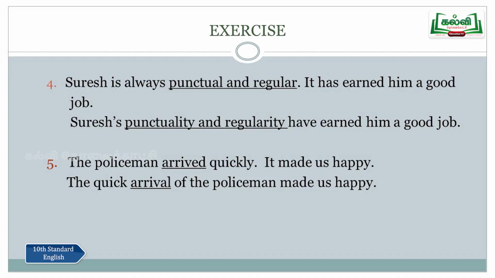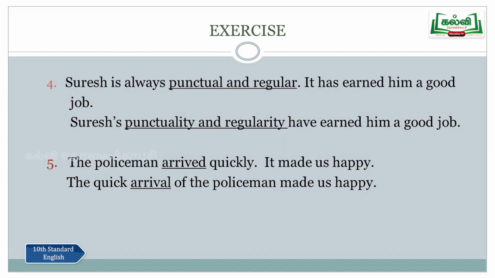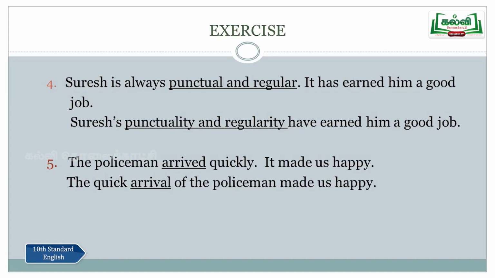Sentence number 4. Suresh is always punctual and regular. It has earned him a good job. Now look at this sentence. They have given you 2 sentences and you should combine it into a single sentence by changing the underlined words into noun forms. The underlined words are punctual and regular. Both are adjectives, so they ought to be changed into their noun forms. Punctual, what is the noun form? Punctuality. And regular, what is the noun form? Regularity. So now let us change the sentence. Suresh's punctuality and regularity have earned him a good job. So that is the correct answer.